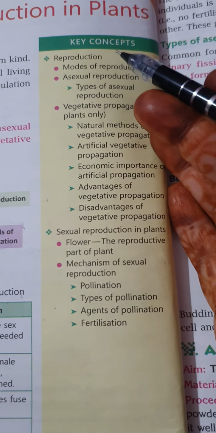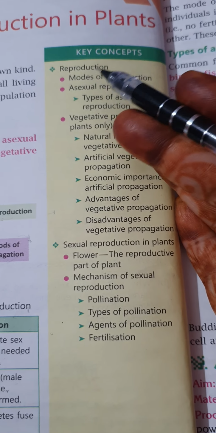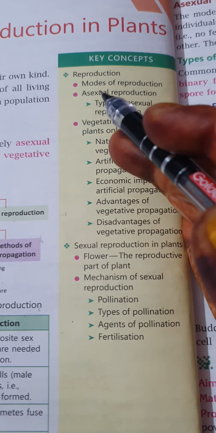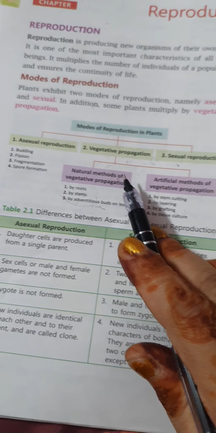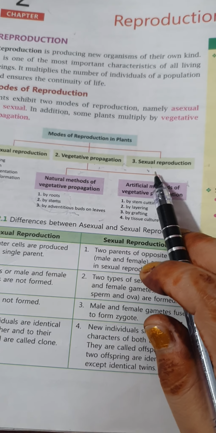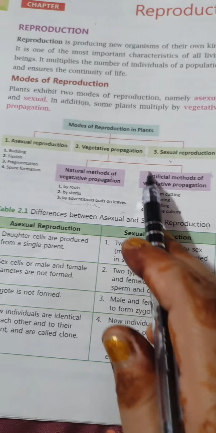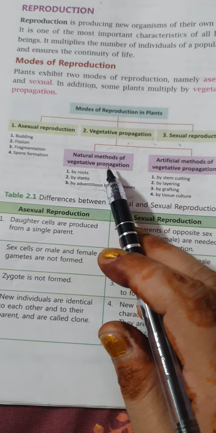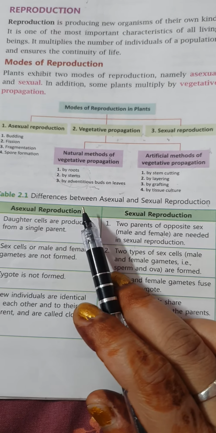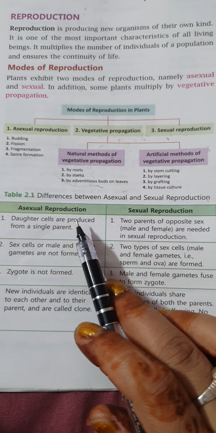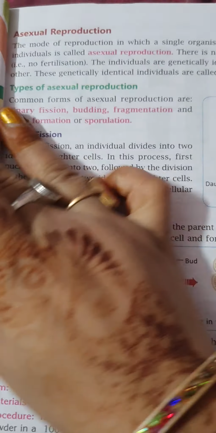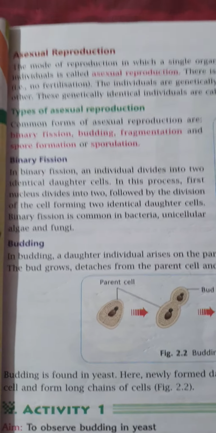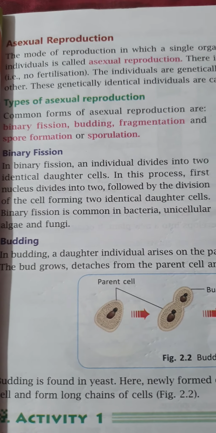You can see in your book the key concepts are given over here: reproduction and modes of reproduction. The modes of reproduction are asexual reproduction, vegetative propagation, and sexual reproduction. We have a brief of all these. Now we have completed our differences between asexual and sexual reproduction. Now we are moving towards asexual reproduction. Now tell me, or I can tell you, what is asexual reproduction.